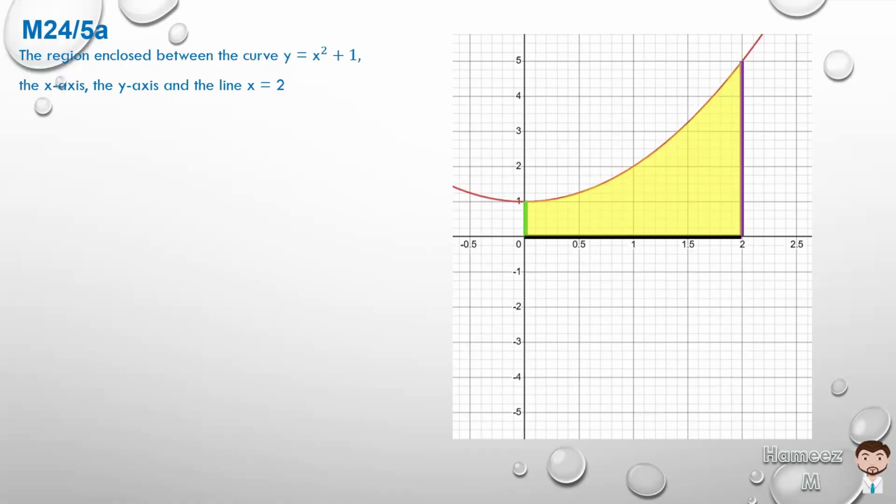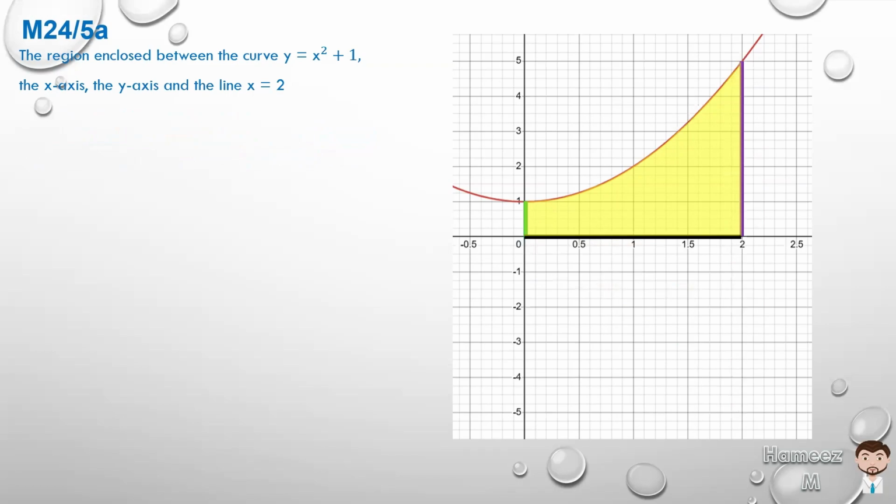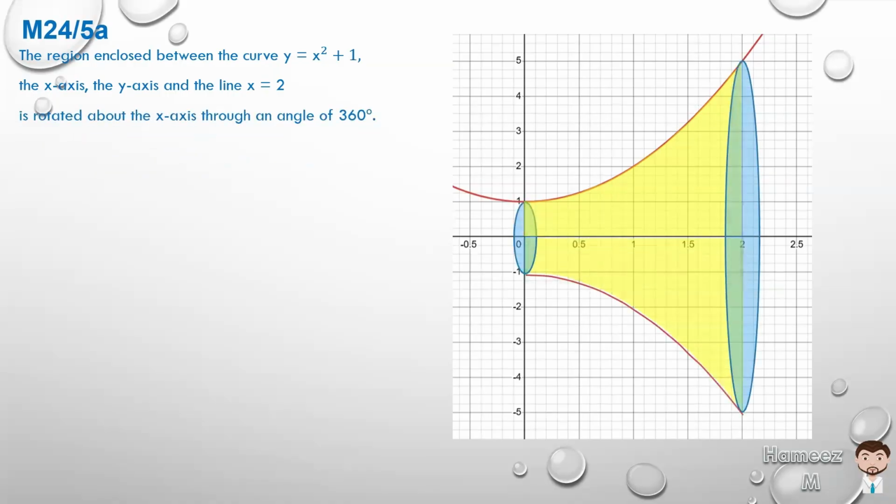Let's look at the question again. The region enclosed by that curve, which we have indicated in yellow, is now rotated about the axis. So let's rotate it and see what happens. You're taking it and turning it about the x-axis. If we turn it about the x-axis one complete turn, we're going to end up with this frustum. And they're asking us to calculate the volume of the solid of revolution that is formed.